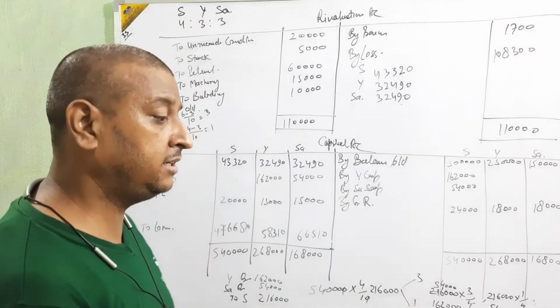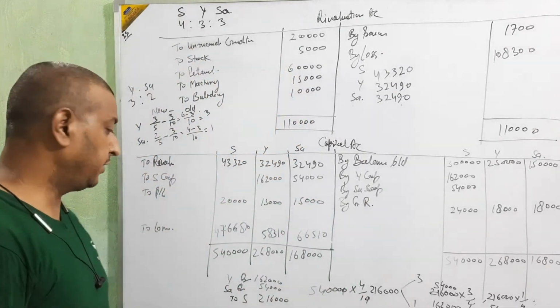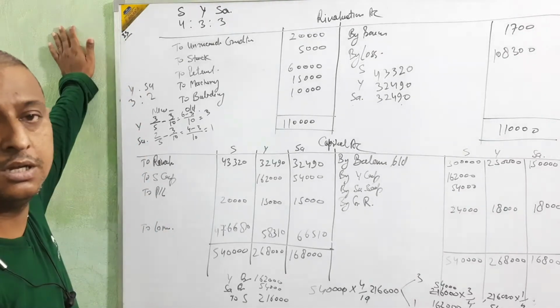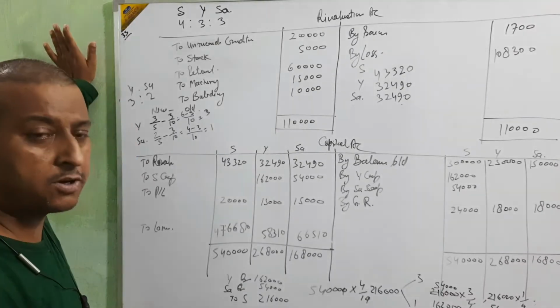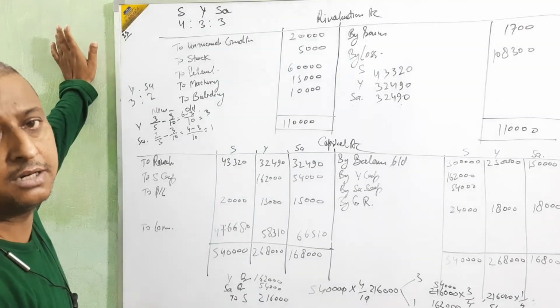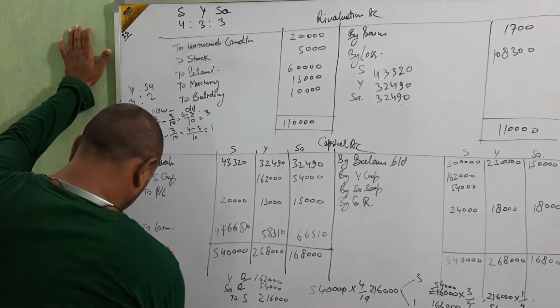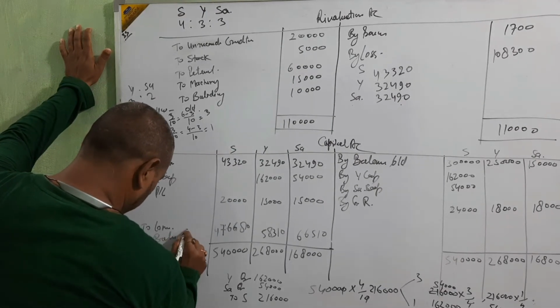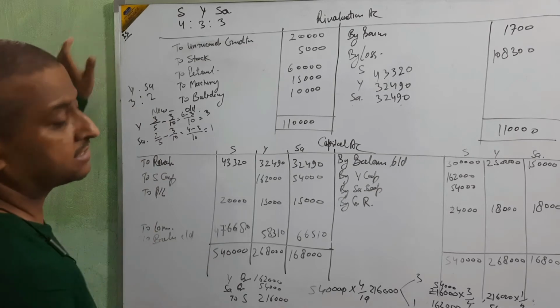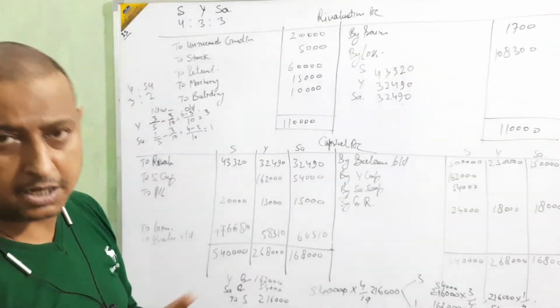And in this question, we are not going to make the balance sheet because they are only asking about the answer. Just calculate the loan of S. Okay, beta? Clear this question or not?